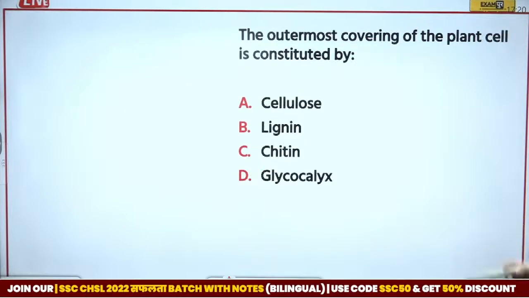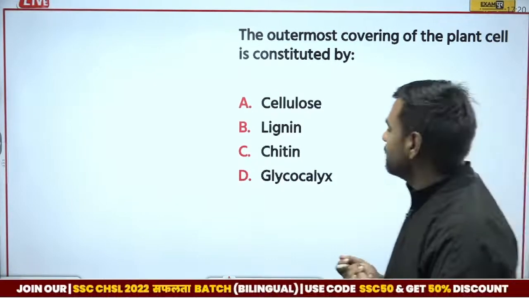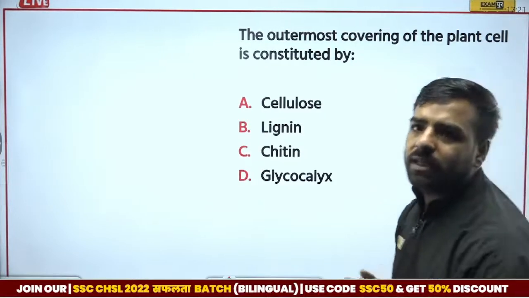Next we have: the outermost covering of the plant cell is constituted by dash. Is it cellulose, lignin, chitin or glycocalyx? What is going to be the correct answer here?